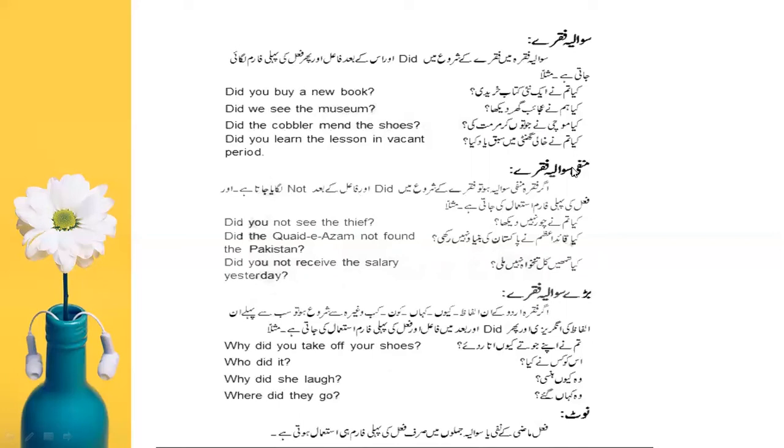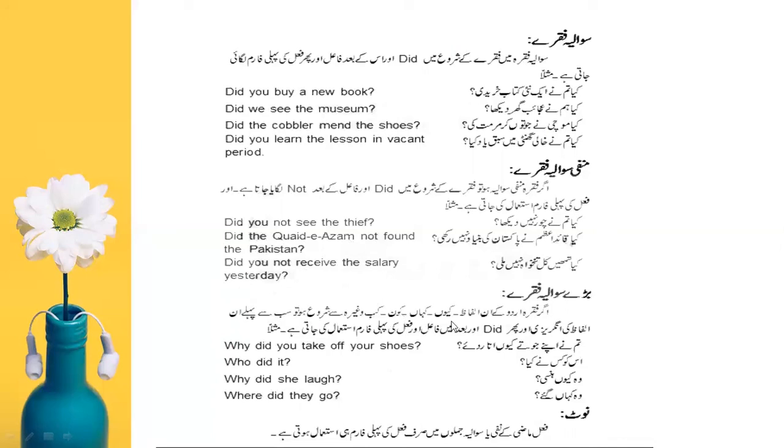And then negative interrogative sentences, in which we use did and also not. Did you not see the thief? Did the Quaid-e-Azam not found Pakistan? Did you not receive the salary yesterday?